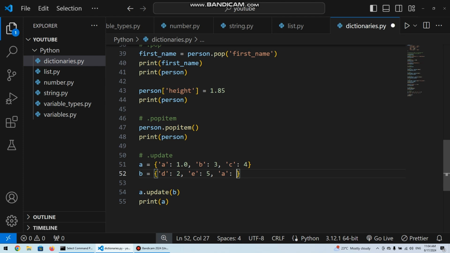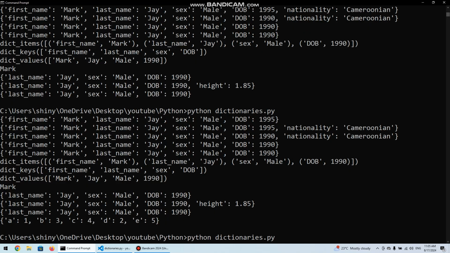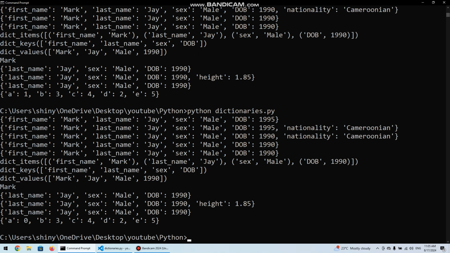So for example, if in this case instead of 1 we had 0, we have A here and you still have A. We'll see that our final updated A dictionary will have 0 as the value of A. When we run this, we see A being 0.